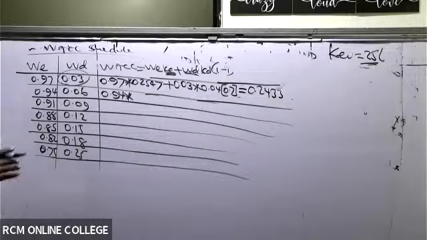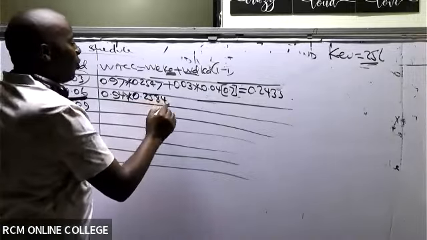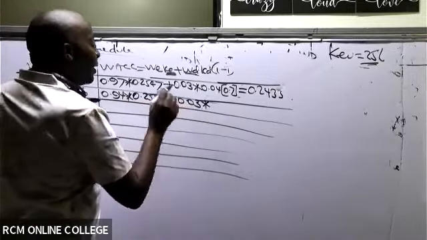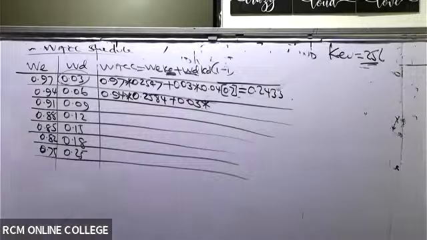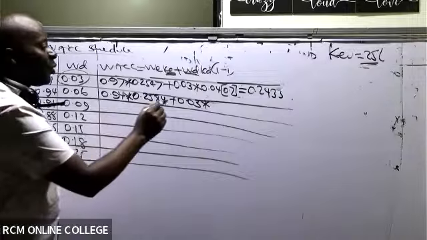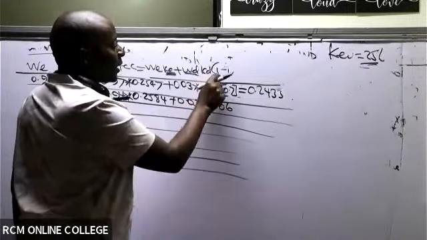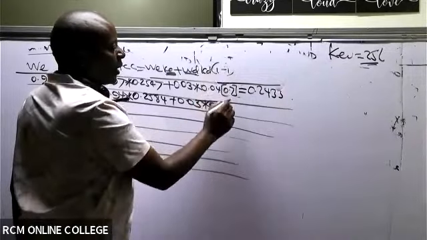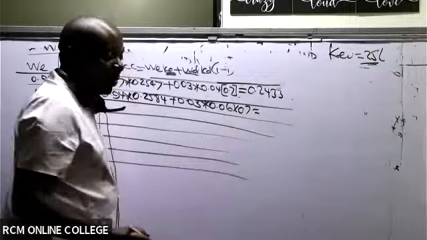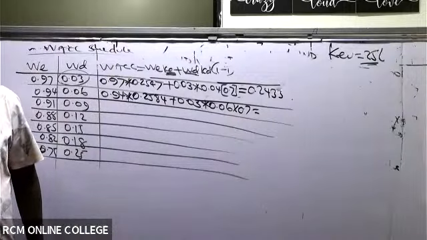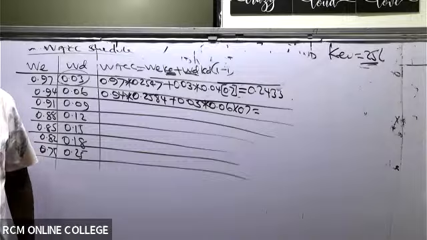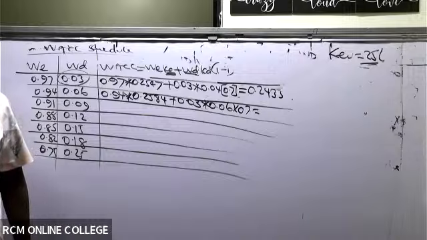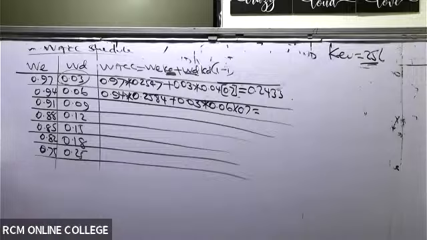0.2584. So 0.2584 plus 0.03 times the second cost of debt given in this question. The second cost of debt given in this question is 6%. If I'm not wrong, the second cost of debt given in this question is 6%. So 0.06 minus the tax adjustment, 1 minus tax, which is 0.7 now. 1 minus tax is 0.7, and then somebody is getting 0.2479 for the first one. 0.2479. I think that is quite a big gap. Let's address that. It's a big gap.